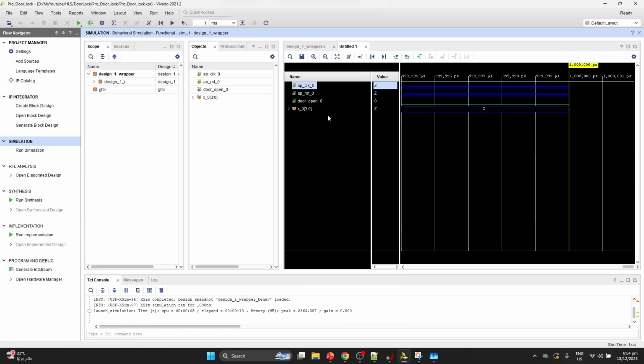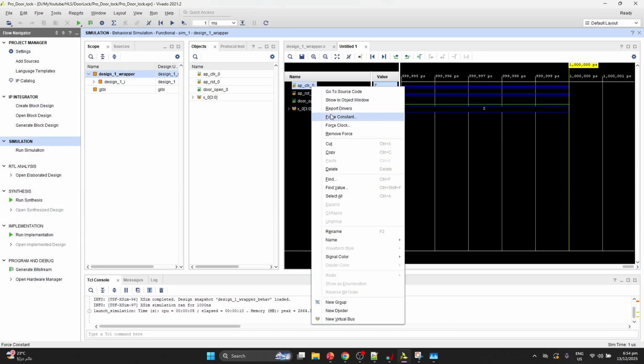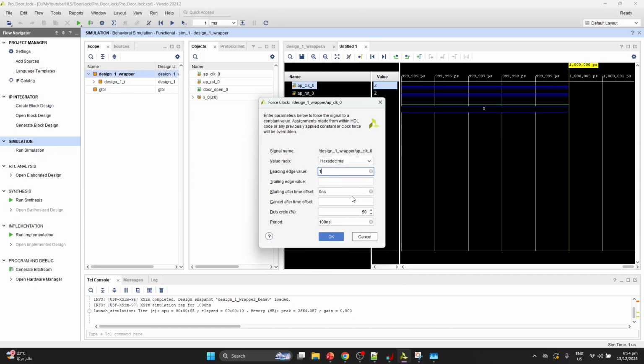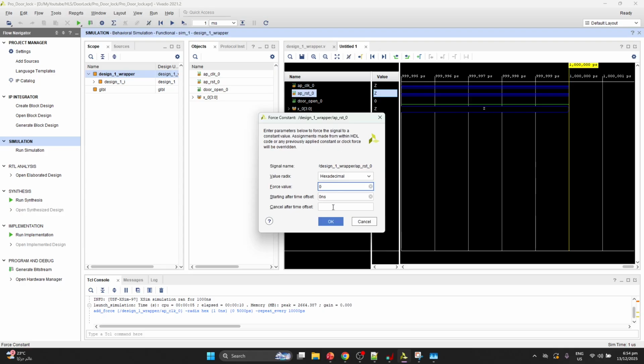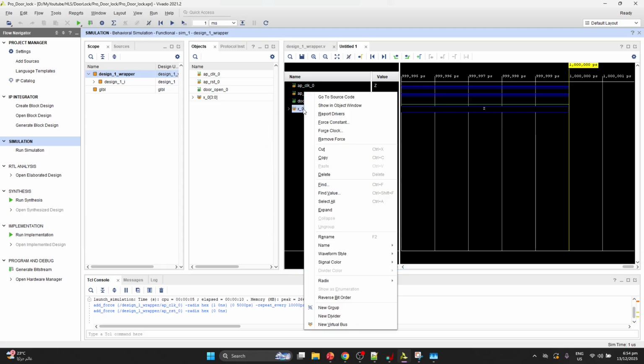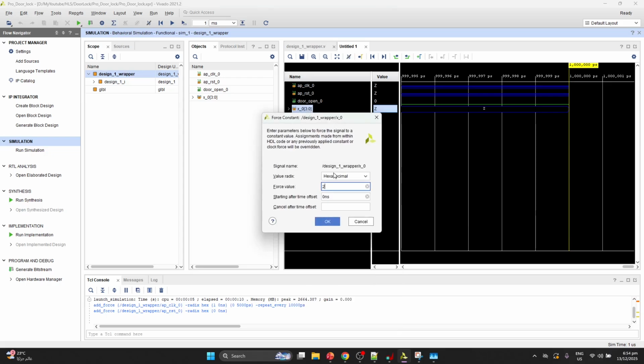After that I will force the clock. So I will do the force clock. For the input, I will initially enter 2.